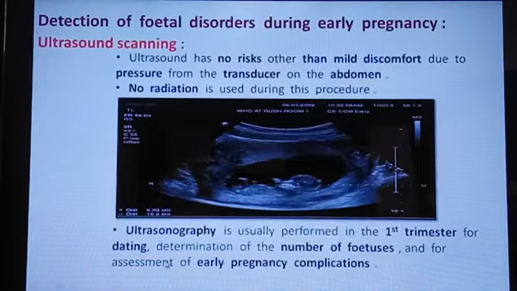And determination of the number of fetuses: it is easy to identify whether there is one fetus or more than one, two or three. How many fetuses are there within the pregnant mother? That number can also be given very easily with the help of scanning. And for assessment of early pregnancy complications, any other complication in early pregnancy is identified easily, and the reasons also are found with the help of ultrasound scanning. Those are the uses of ultrasound scanning.